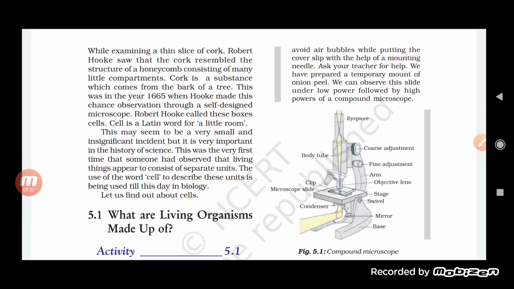Okay, now let us see what a living organism is made up of. Till now we have seen how the term cell came, how we came to know about the cell. The first time we understood it was through Robert Hooke. He was working with a thin slice of cork, and when he took this thin slice under his self-designed microscope, he found that it consisted of little rooms or little compartments.